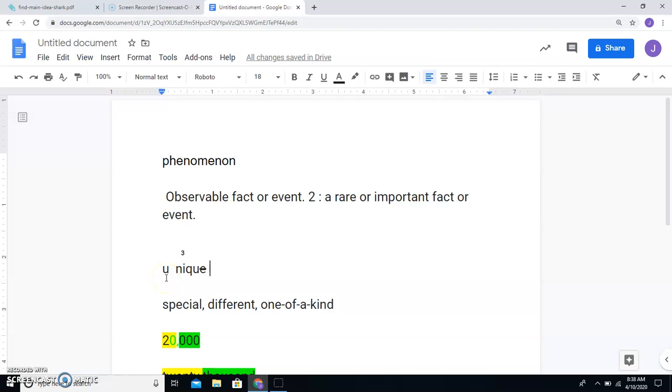Now Mrs. Heath will try it with you. Unique, unique. Notice that QU is saying K, and the E is silent. Unique. Well, unique means special, different, or one of a kind.